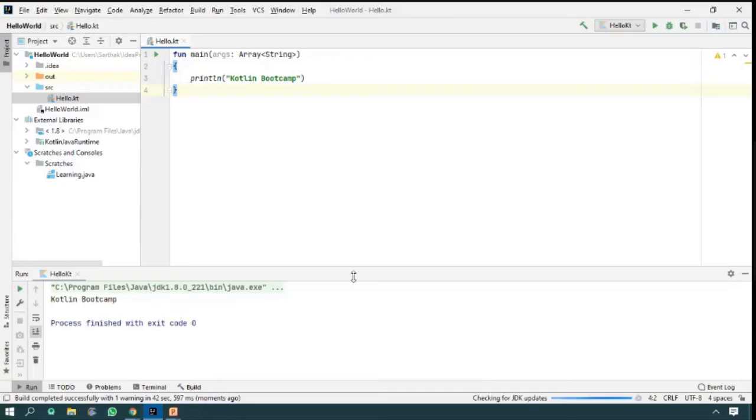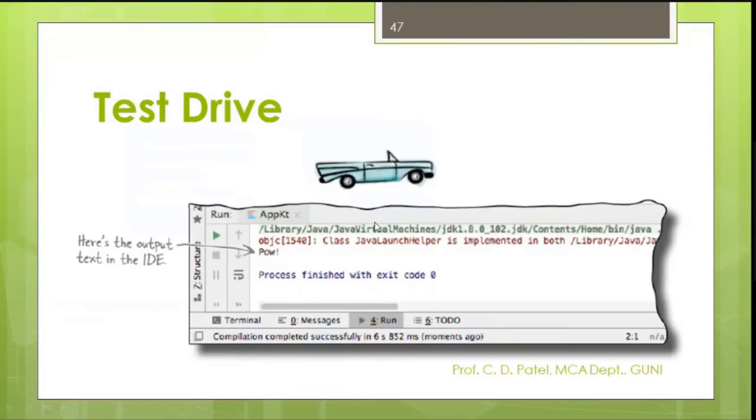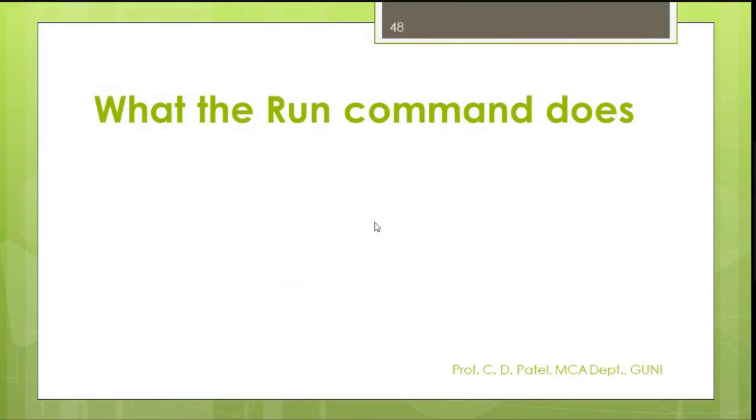If you have run it, then look at the new parts of this area. So this is what the run command does. When you click on the run command, it will follow a couple of steps before displaying your actual output. And we are assuming that your code has no error. So compiling the code creates one or more class files.